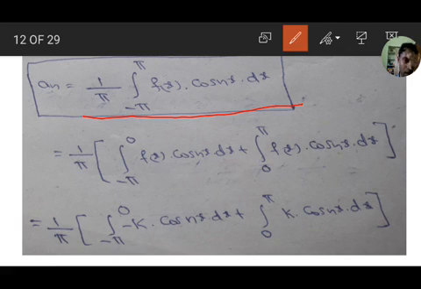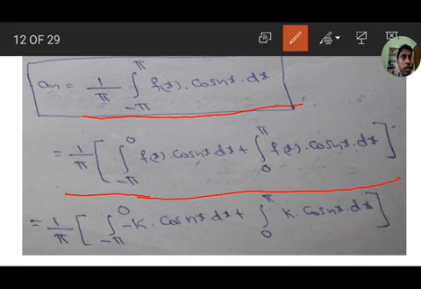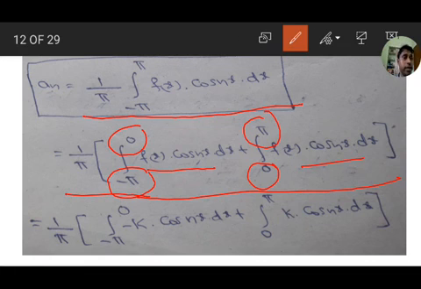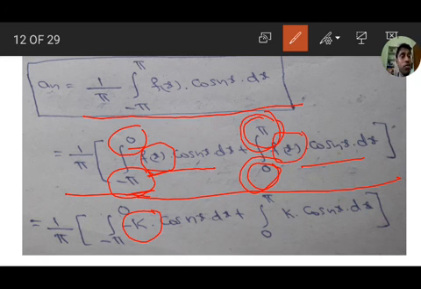Okay, a_n equals 1 by pi integration from minus pi to pi of f(x) cos nx dx. That is 1 by pi, and again the integration is divided into two parts: integration from minus pi to 0 of f(x) cos nx dx, plus integration from 0 to pi of f(x) cos nx dx. From minus pi to 0, f(x) value is minus k, and from 0 to pi, f(x) value is k, as given in the problem.